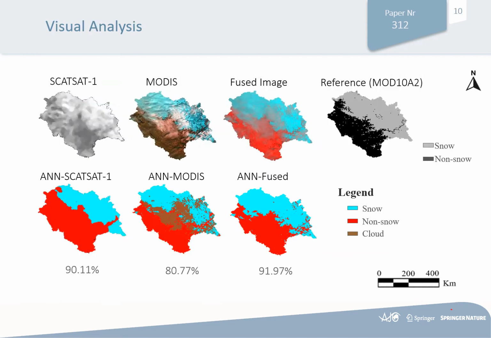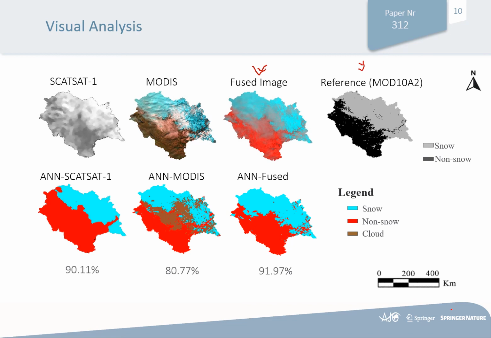Here you can see the visual results of the experiment. Row one represents the scatterometer data, the MODIS data, and the third one is the fused data, obtained by fusing the scatterometer and the MODIS. The last one represents the reference data, which is used for validation purposes.